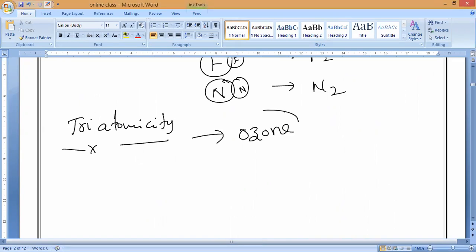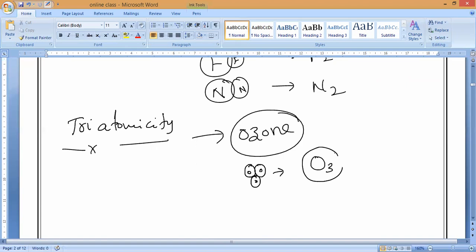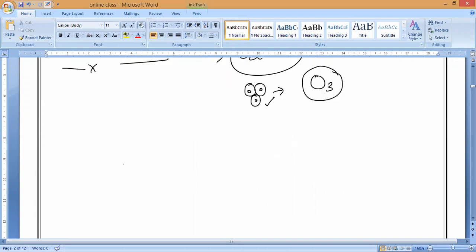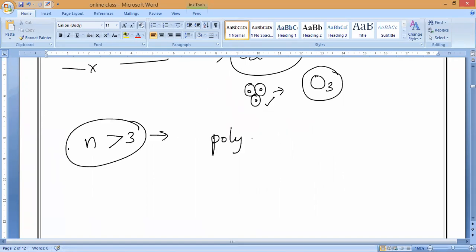If you notice, ozone is a triatomic molecule, meaning three oxygen atoms are together. Then it is called ozone, O3. The molecule of ozone is formed by three oxygen atoms combined together, so that is why it is called triatomicity. If the number of atoms is greater than three, we call it polyatomicity.